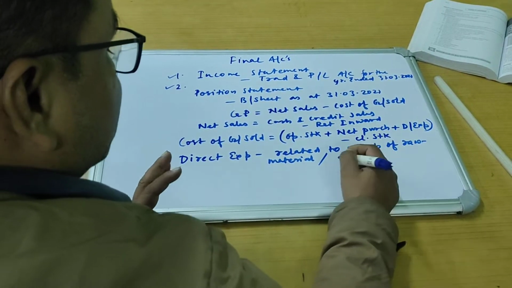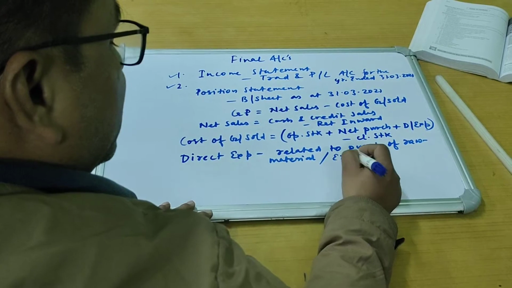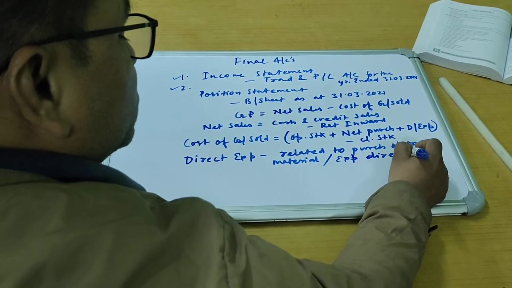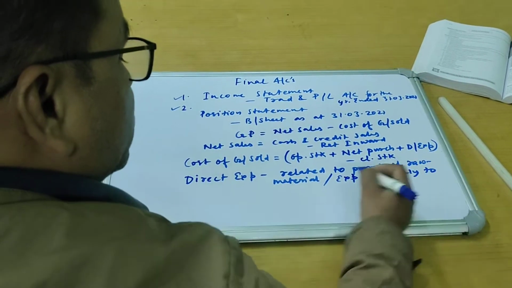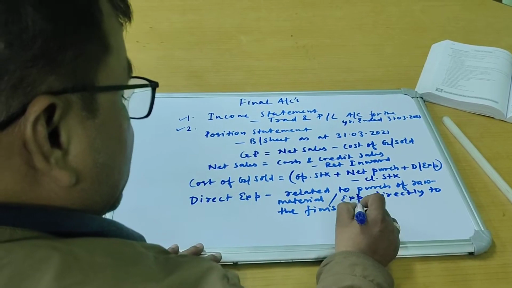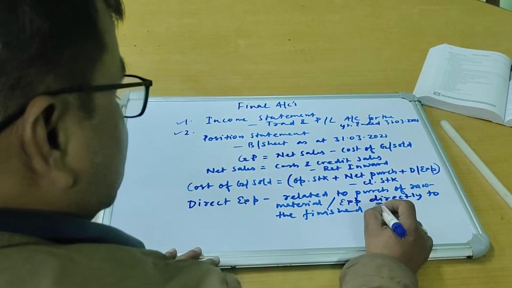So whatever expenses directly add to the finished goods, this is how you must try to relate what the direct expenses are.